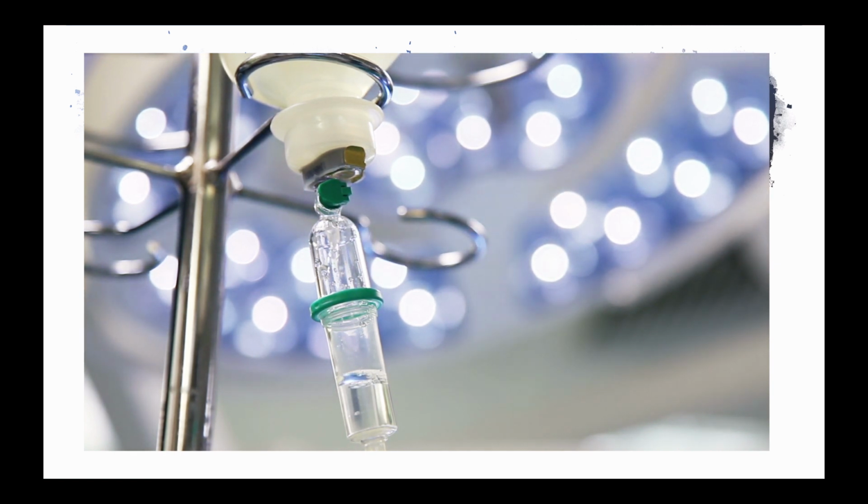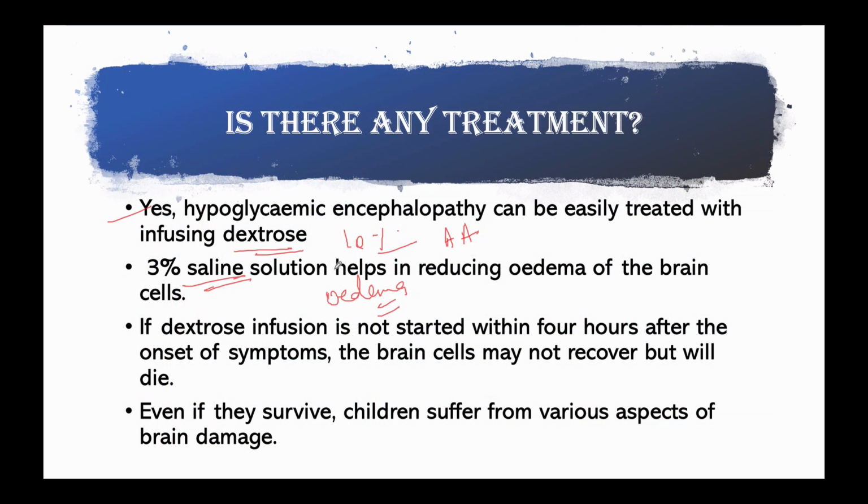It will help reduce the edema of the brain cells, as I explained in the case of raisins. The concentration of ions in the fluid outside the brain cells becomes more than what is inside the cell. This causes the fluid from the cells to come out. So suppose this is your brain cell, this is the outside. When we give saline, there will be more saline outside. This is the swollen cell. You can compare it with the raisin, as I told you. This is the harm that has been done to this cell.